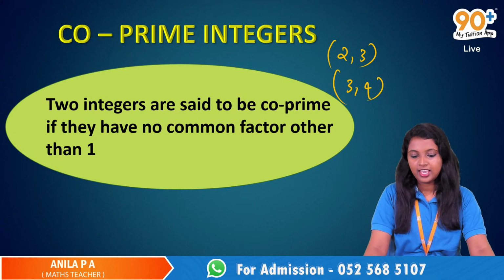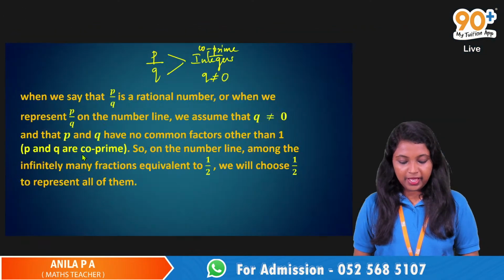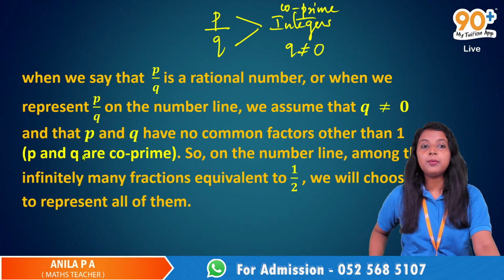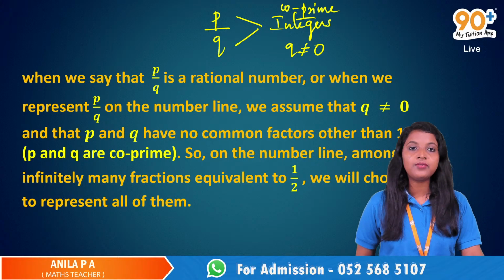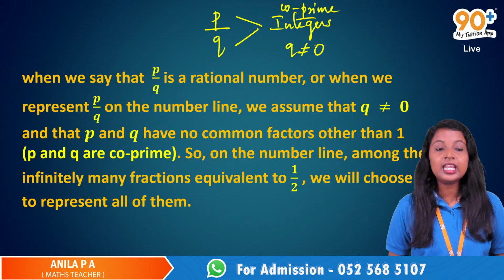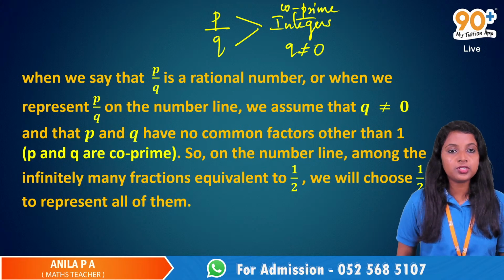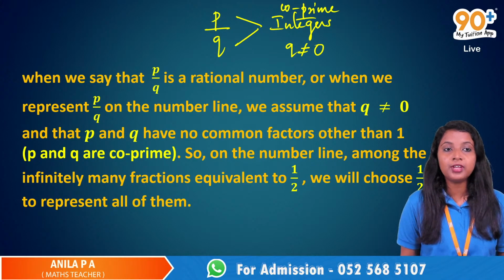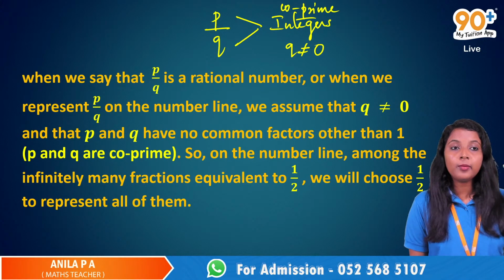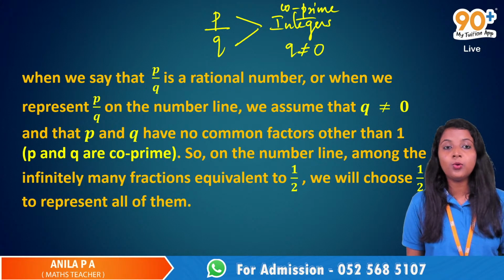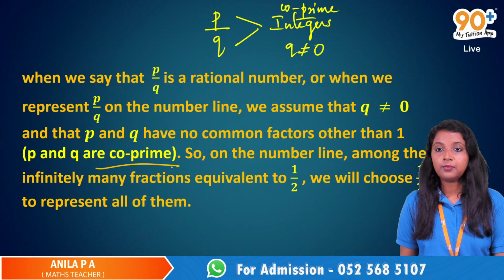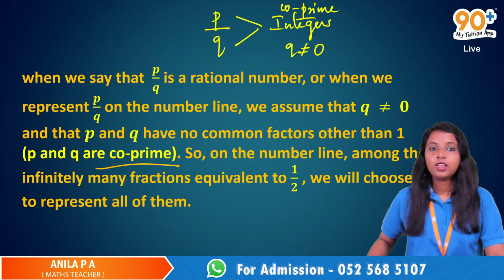Okay, now let's come back to this one. When we say that P by Q is a rational number, or when we represent P by Q on a number line, we assume that Q is not equal to 0 and P and Q have no common factors other than 1. No common factors other than 1 means P and Q are co-prime. Ma'am, one more doubt.